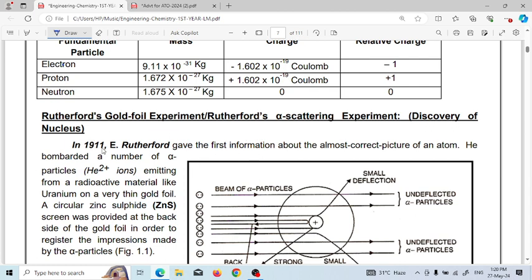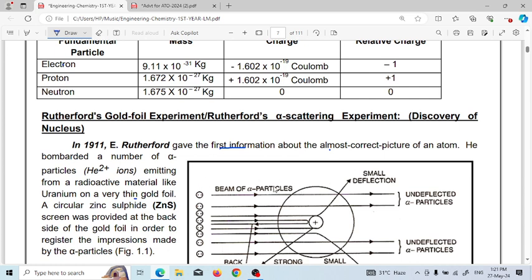In 1911, E. Rutherford gave the first almost correct picture of an atom. He bombarded a number of alpha particles. Alpha particle means helium plus 2 ions, that means helium that has donated 2 electrons. This is the alpha particle emitted from a radioactive material like uranium, on a very thin gold foil.